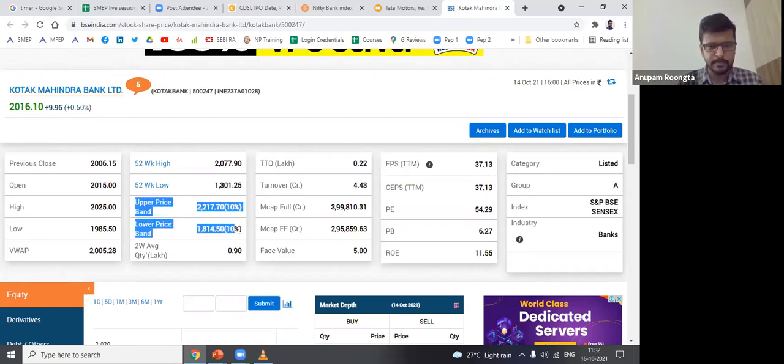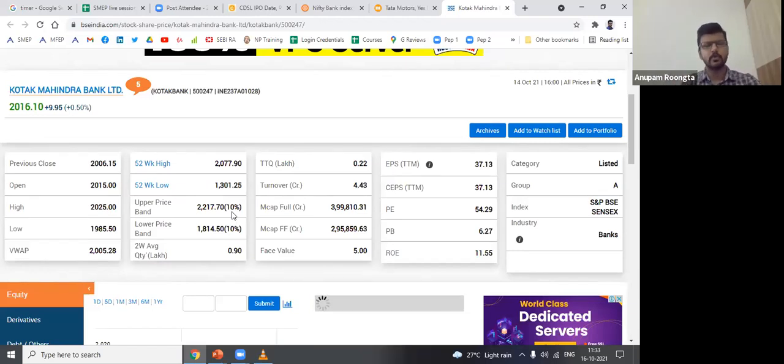This is very important. Upper price band and lower price band. So on a particular day, there are limits set by exchanges as per SEBI regulation that a share price cannot go beyond this, beyond 10%, for example. Right? There are clauses within that. It can go beyond 10% also in some cases. There are multiple clauses. I will not go into that.